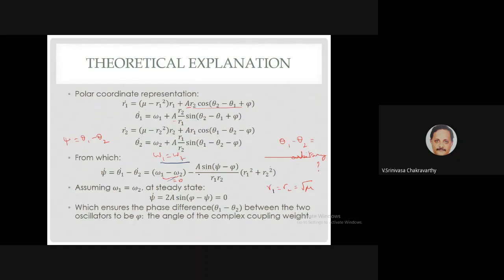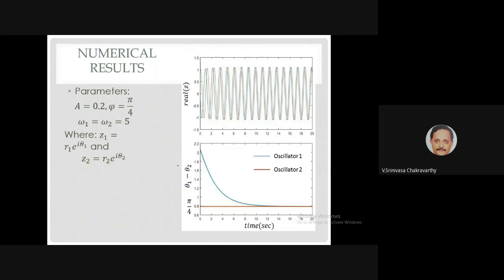So even this result is not new. It is already there. People have published it before. Now I'll talk about something that we have done which is not done before. Just a numerical example: A is 0.2, phi is pi by 4. These are the omegas. If you simulate this, you get a pair of oscillators which nicely couple with the phase difference of pi by 4, because that's the value of this phi.